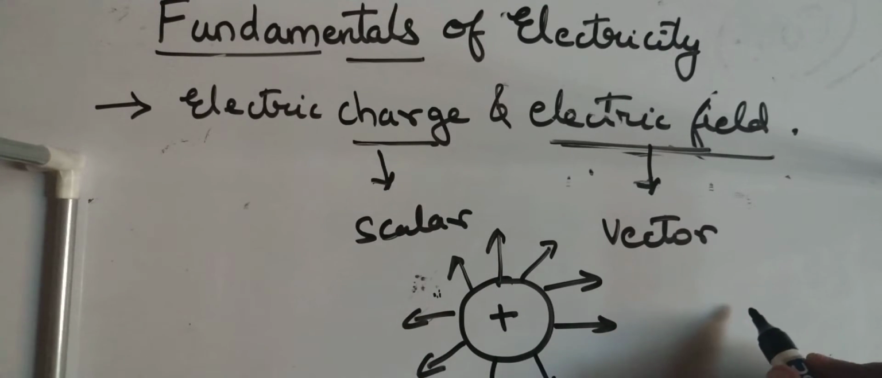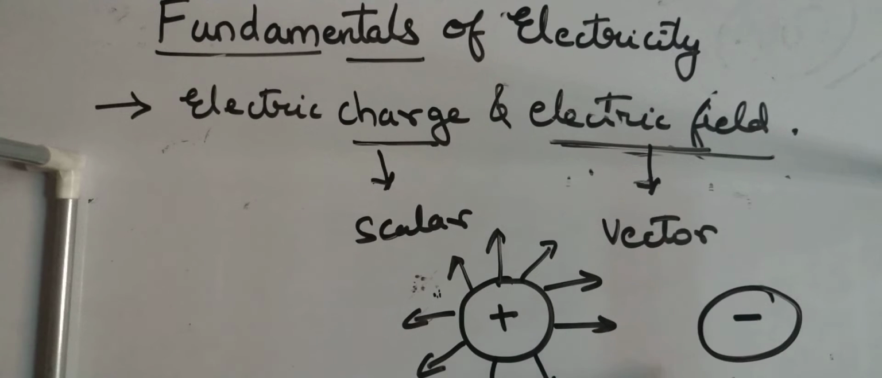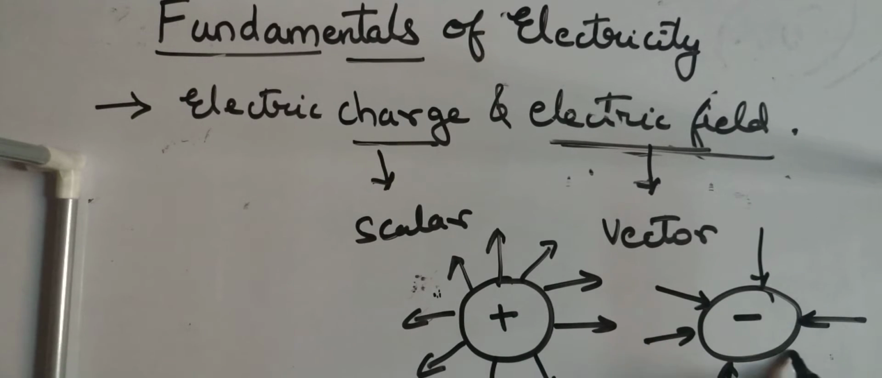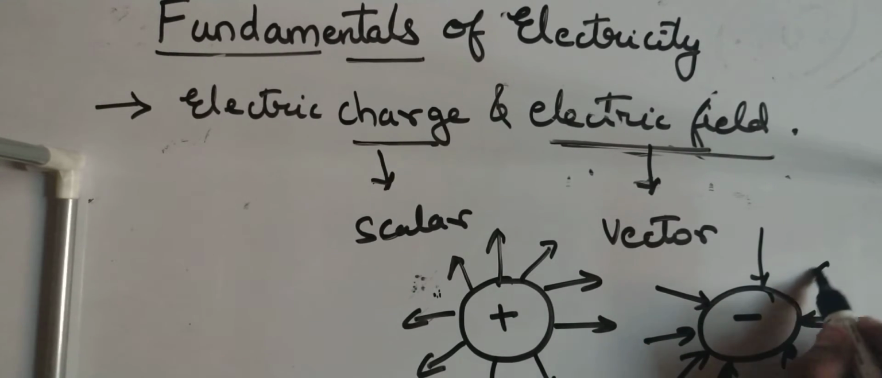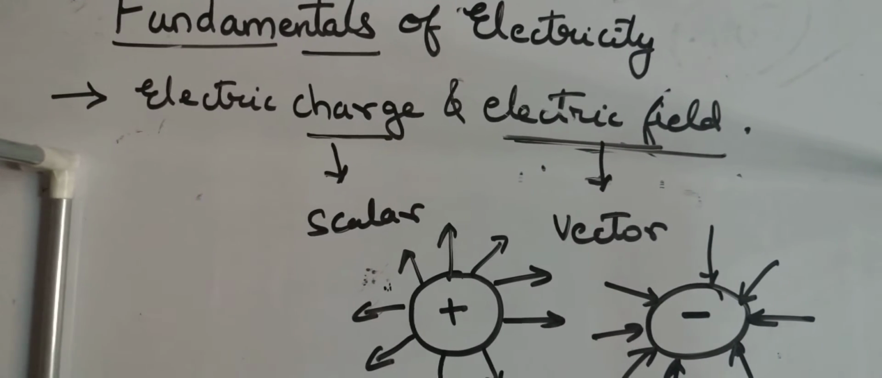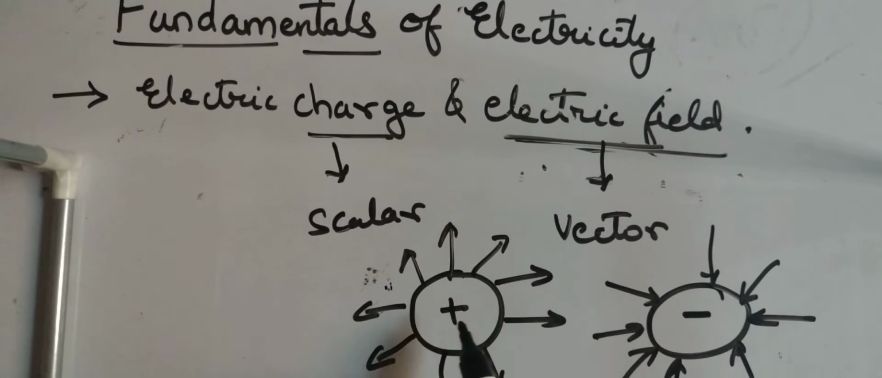Similarly, a negatively charged particle will have an electric field in the inward direction. Its electric field will go on increasing as you go towards the particle, and consequently the opposite will happen in a positively charged particle. So this is how the electric field of positive and negative charged particles will look.